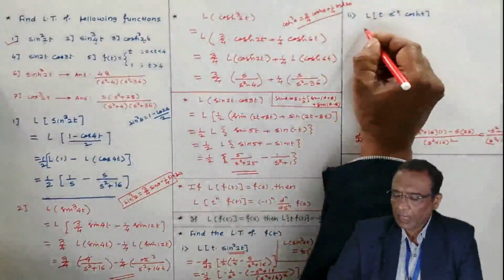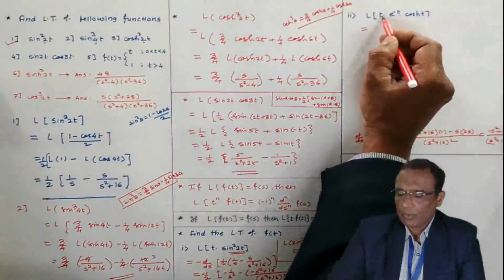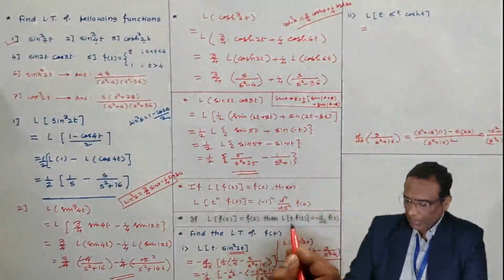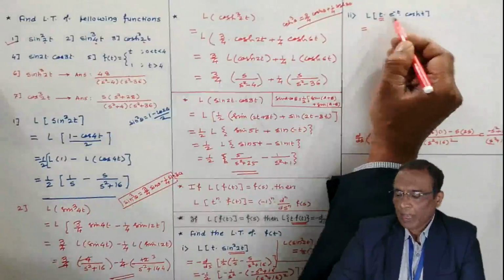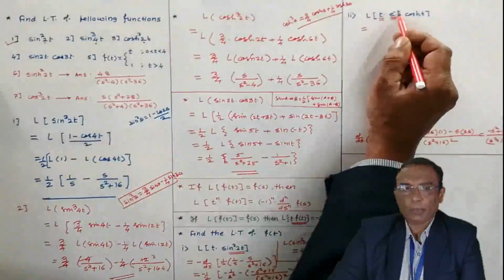Now the next problem. If you look at this function, we have the product of three functions: first, second and third. We have the multiplication by t theorem, which can be used due to this t. And we can use the shifting theorem because the function is multiplied by e to the power minus t.